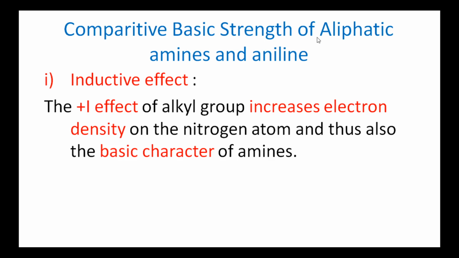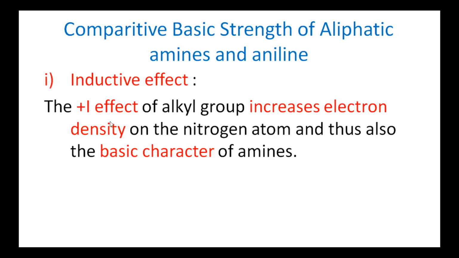Comparative basic strength of aliphatic amines and aniline. It is explained by three main points. First of all, it is explained from inductive effect. The plus I effect of alkyl group increases the electron density on the nitrogen atom, and thus also the basic character of amines.